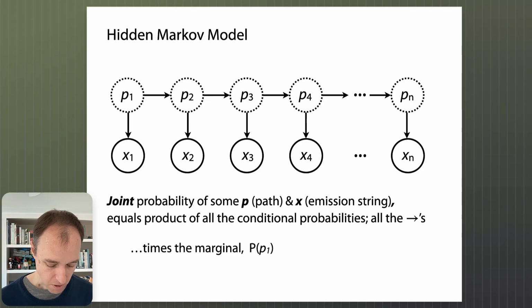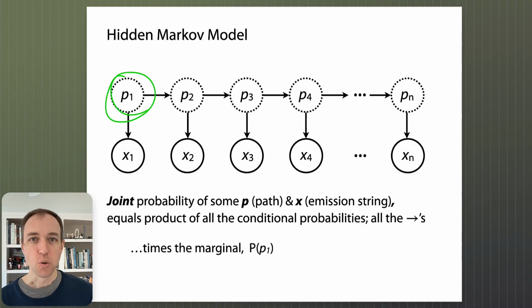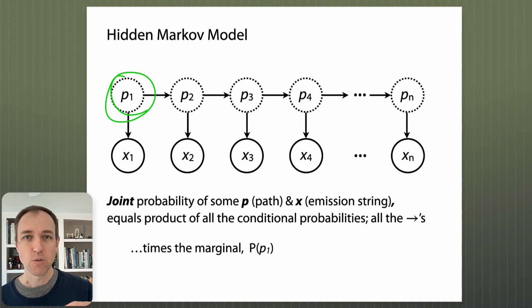In this case, the marginal probability corresponds to the probability that we begin in state p sub 1. The important part is that the joint probabilities, which would otherwise be complicated and hard to work with, have been decomposed into products of simple conditional probabilities of two kinds: the vertical kind and the horizontal kind.